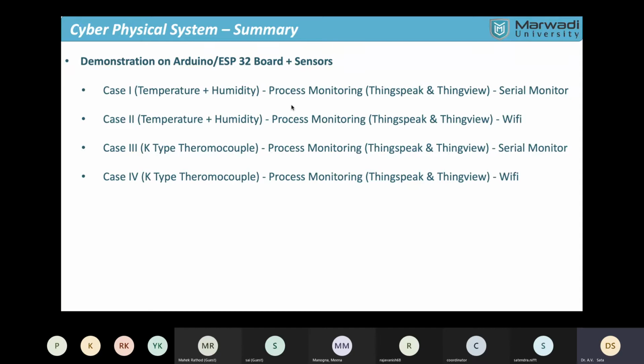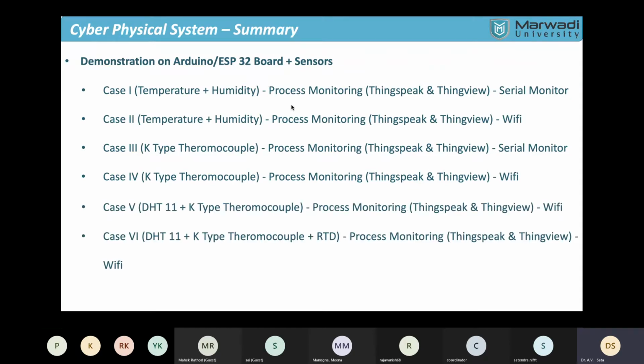Today we'll have a similar kind of demonstration, but we are going to see case 5 and case 6. There is a typo error in case 5. There is an RTD sensor, which is a different form of sensor.